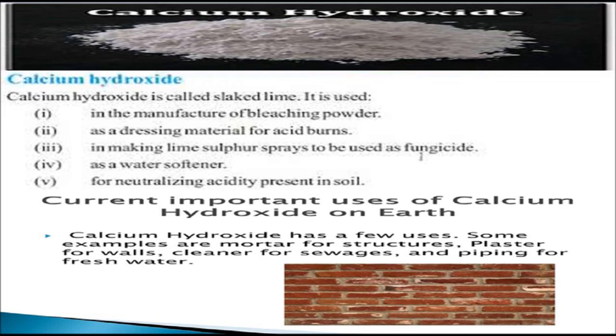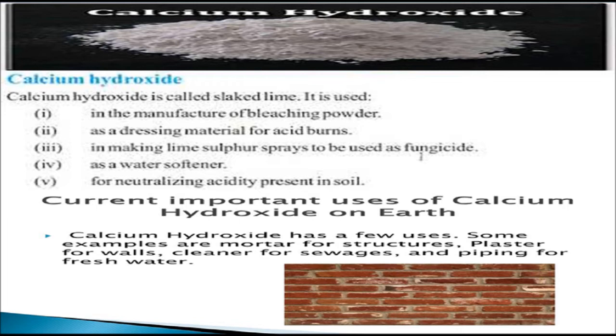Excessive use of fertilizer over a period of time may lead to soil becoming acidic. Acidic soil is not good for the growth of plants. So, to neutralize the acidic soil, farmers add slaked lime, that is calcium hydroxide, to it. It is also used in whitewashing. Whitewash, an important low-cost paint, has slaked lime as the chief ingredient.